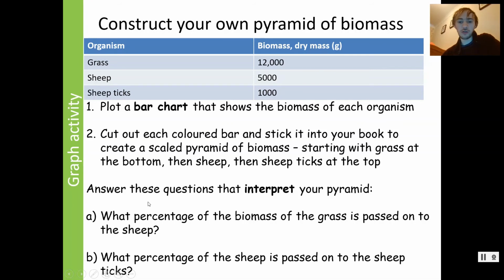Okay, so you should have done, what percentage of the biomass of the grass is passed on to the sheep? We should have done 5,000 over 12,000 times 100. Okay, 50 over 12 should be 41.67% is the number I got. And then what percent of the sheep is passed on to the sheep ticks? This is easier, that will be 20%. So, hopefully that wasn't too difficult. Let's do one more, but we're not going to draw this one.